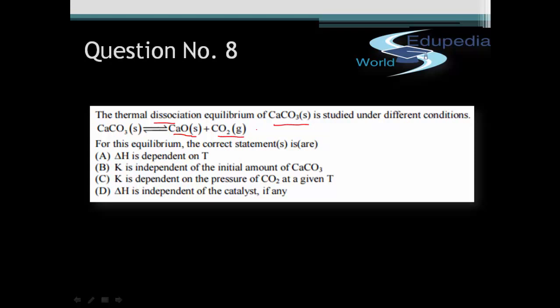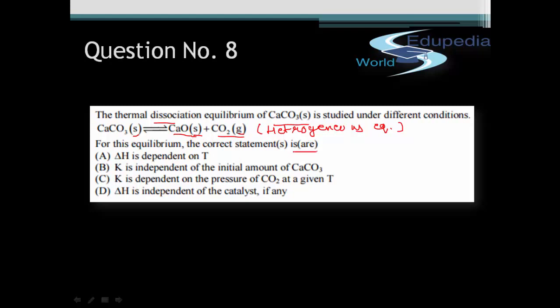Let me remind you all that this is an example of a heterogeneous equilibrium. This is a heterogeneous equilibrium because the reactants and products are in different phases. Two of them are solid and one of them is a gas. And then we have been given some options for this equilibrium.